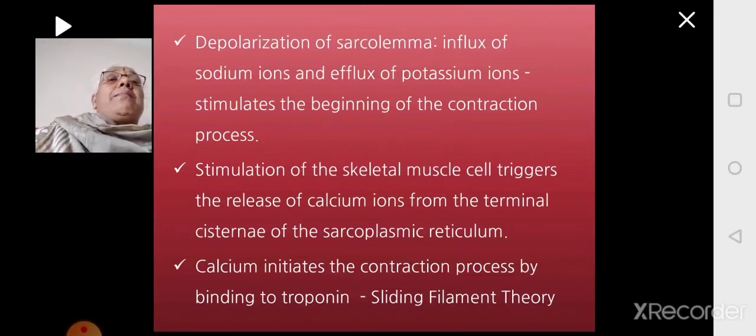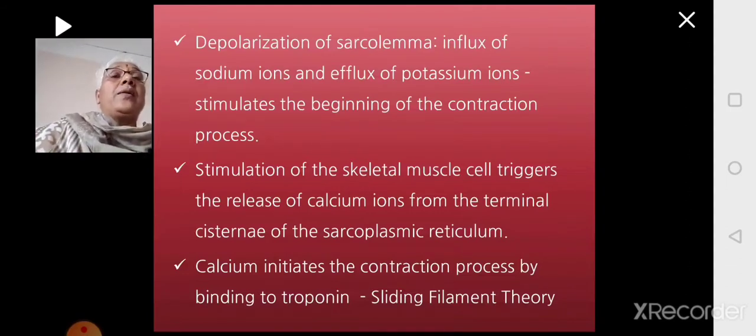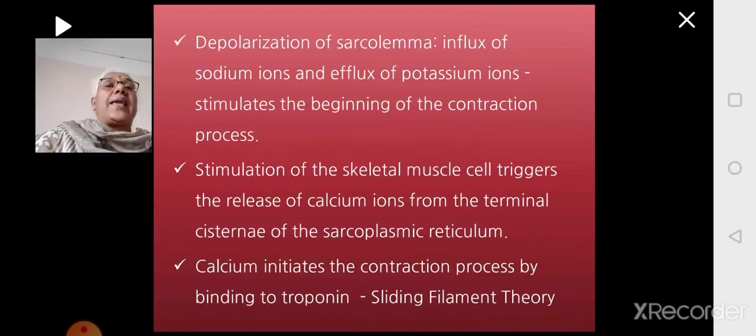Stimulation of the skeletal muscle. So this muscle is now stimulated. If it is stimulated at one point, it results in a wave of action potential continuously stimulating the entire muscle. Then the information will be taken along the T-tubule. Then it reaches the triad, where the sarcoplasmic reticulum will be activated and releases calcium ions from the terminal cisternae. And these calcium ions will initiate the contraction process when they bind to troponin.